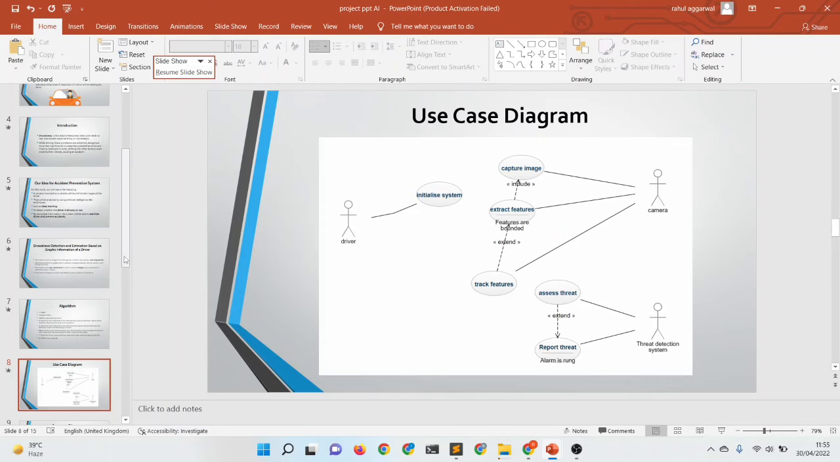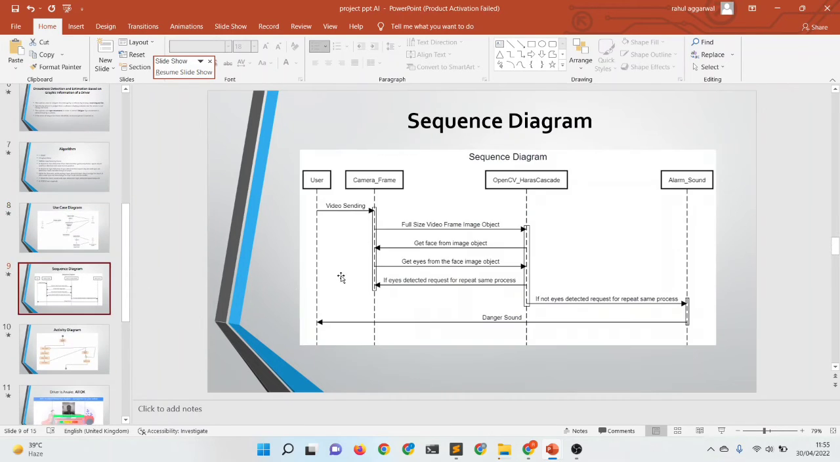Now coming to the sequence diagram of the accident prevention system. This is the basic sequence diagram. The classes are user, camera frame, OpenCV Haar cascade, and alarm sound. First of all, we will be sending the video and the frames. The frames will be read by OpenCV, and detection will be done. If the eyes are not detected, it will be tracked back. Else, the eyes will be detected, and we will train the model, and an alert sound or danger sound will be sent based on the position of the driver.